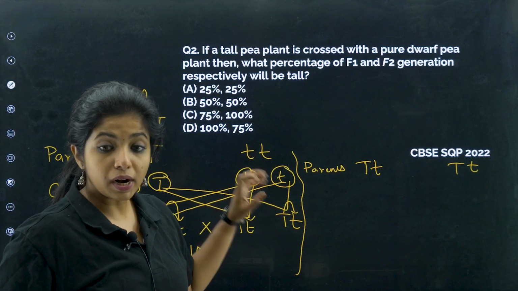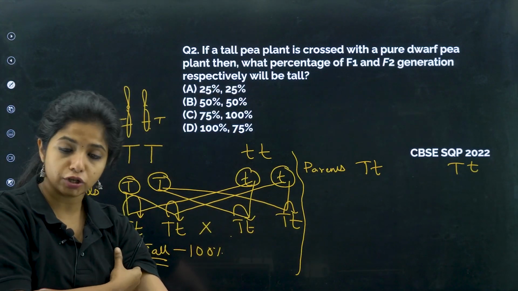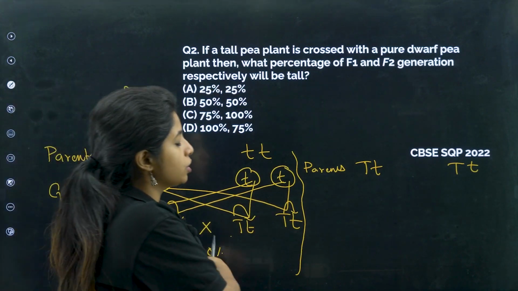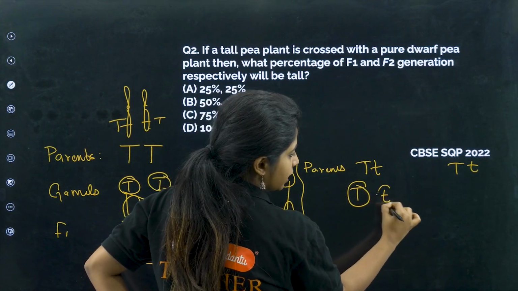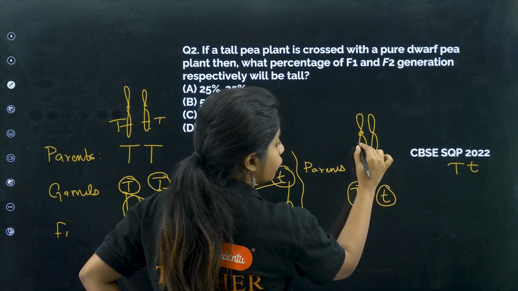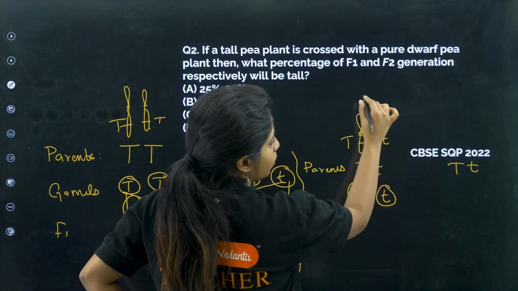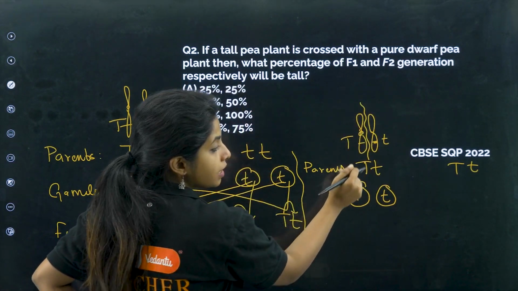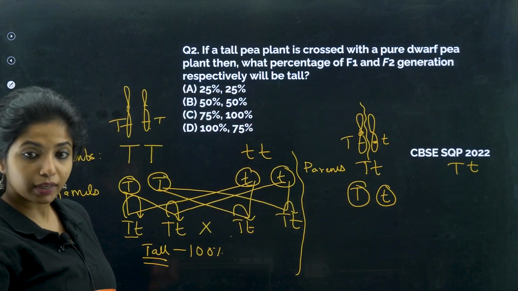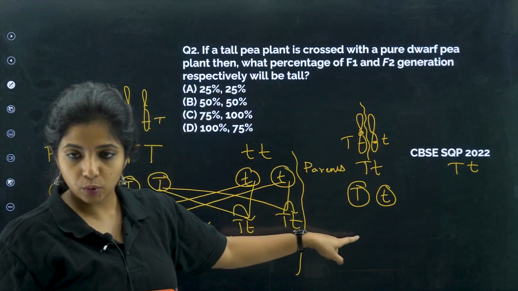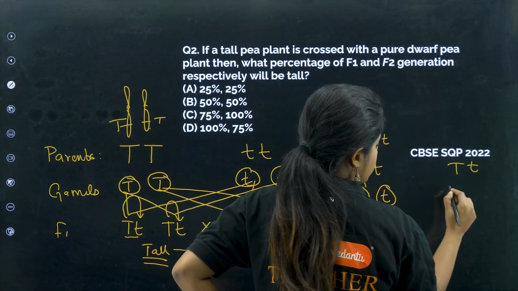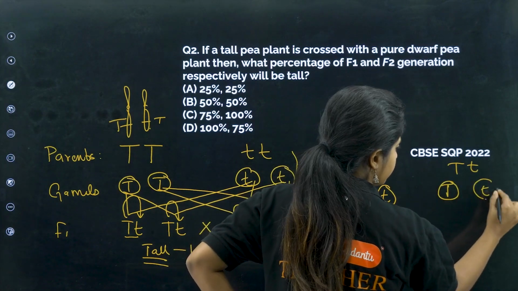If you understand this particular thing, you can solve so many questions which will be coming along your way. So this is the parent, now forming the gametes. It can be either capital T or small t. As in, if it's a pair of chromosomes, from a pair, one chromosome would be going into a gamete. Half the number of chromosomes would be going into a gamete. So either one of them will be going into a gamete, right? Similarly, over here also it can be capital T or small t.